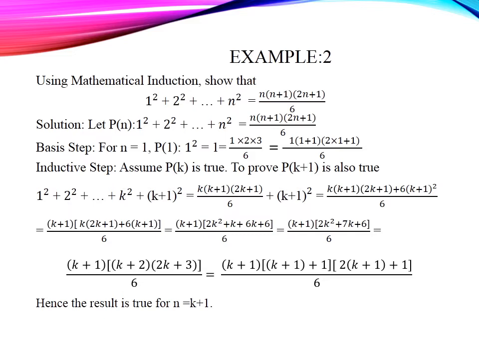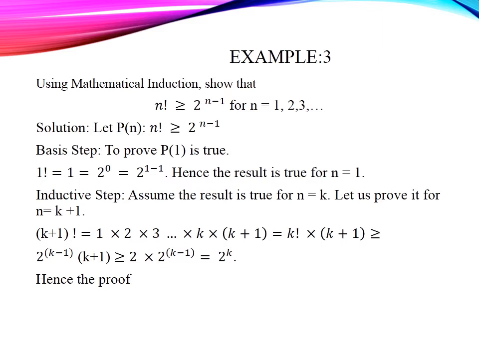So if it is up to k plus 1 the whole square, it is k plus 1 into k plus 1 plus 1 into 2 of k plus 1 plus 1 divided by 6. I have rewritten it like this. Okay. Hence, the result is true for n equal to k plus 1. Hence, by induction, the result is true for all n.